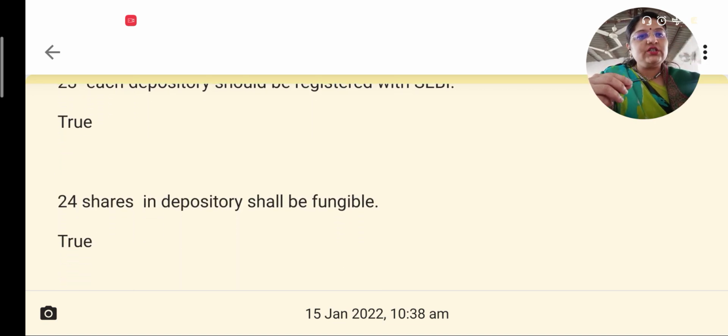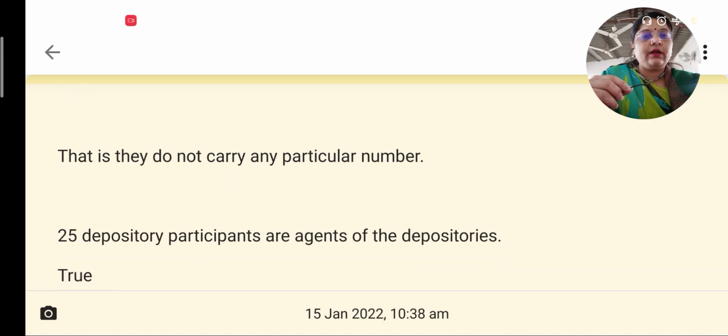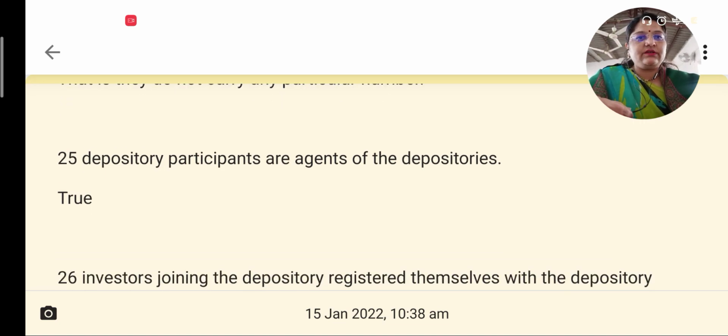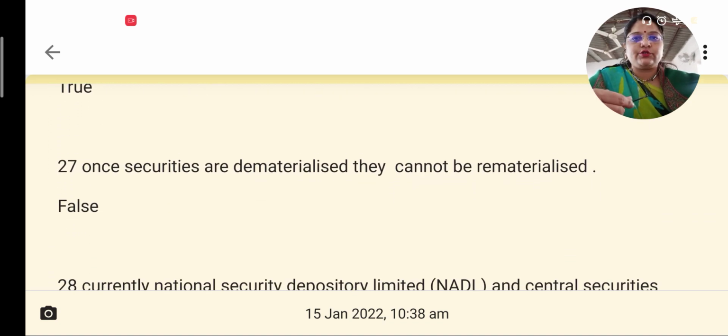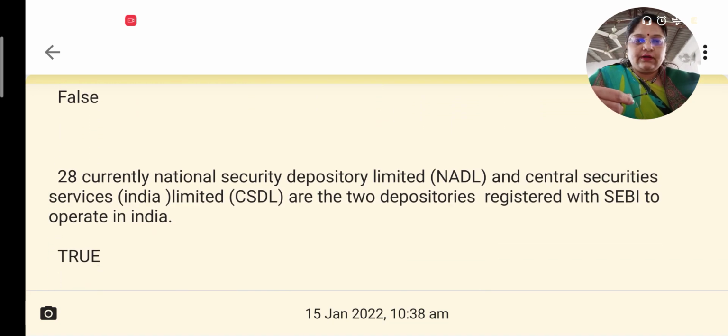Shares in depository shall be fungible, as we have already discussed. This is also true. They will not carry any particular number, but only the number of shares held by a person will be mentioned. Depository participants are agents of the depositories. This is true. Investors joining in the depository are first to register themselves with the depository participant. This is also true. Once the securities are dematerialized, they cannot be rematerialized. This is false. Even if securities are dematerialized, they can once again be brought into their physical form, and this will be called rematerialization of the securities.